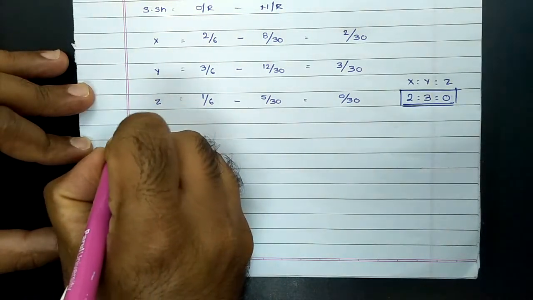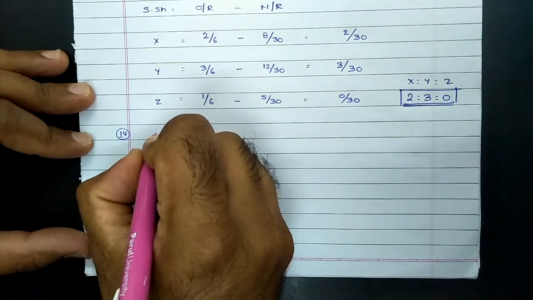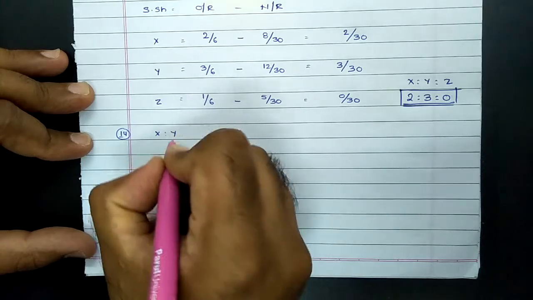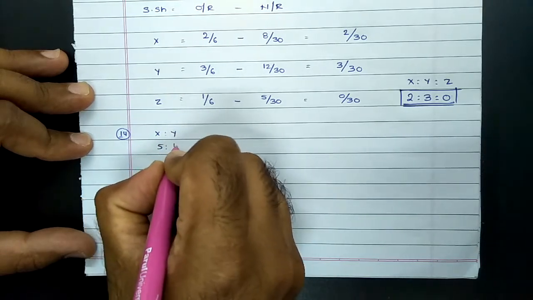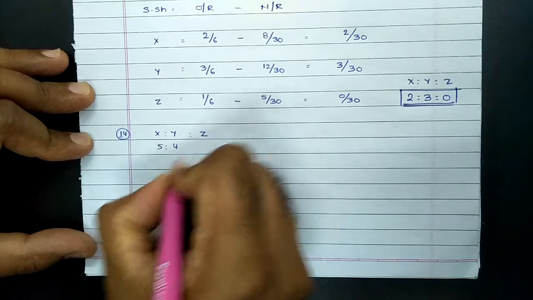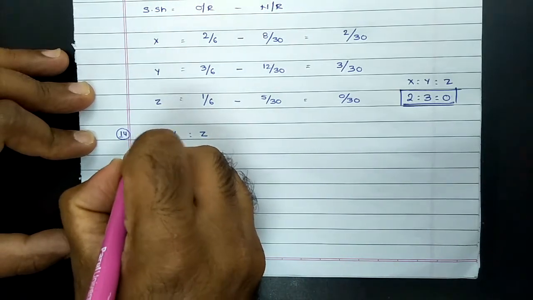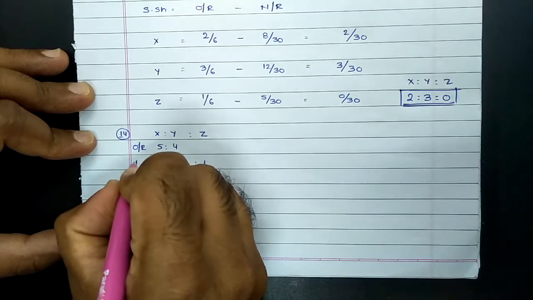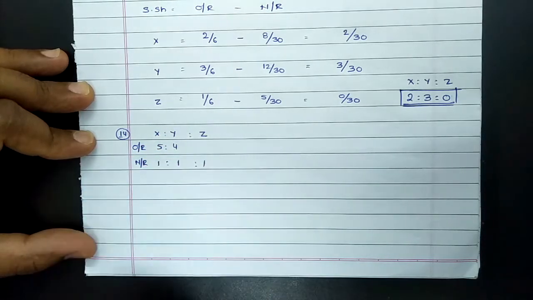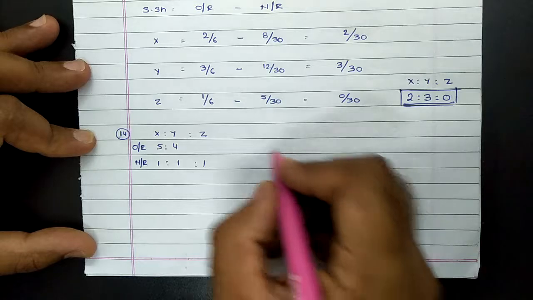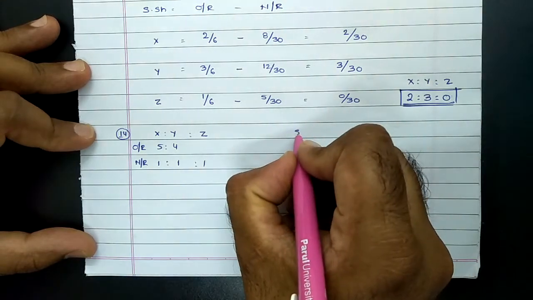So in this case, X and Y were old partners. Old ratio between them was 5:4. They admitted Z as a new partner, and new ratio was decided as equal, means 1:1:1. Old ratio was 5:4. New ratio is 1:1:1. Now on this basis we are just required to calculate the sacrificing ratio.